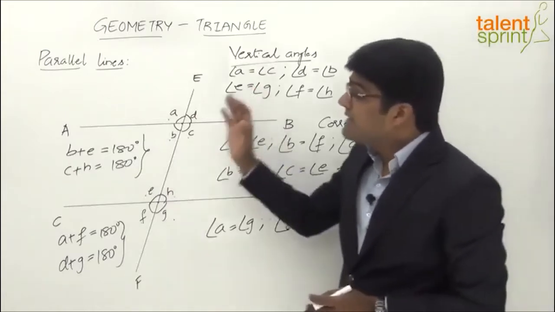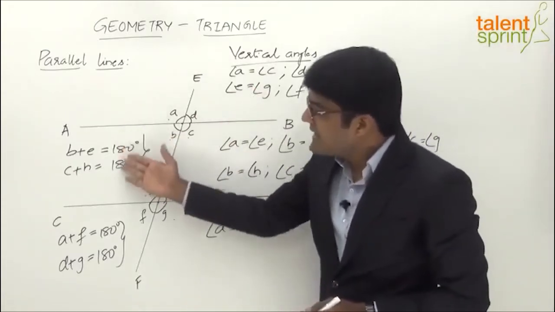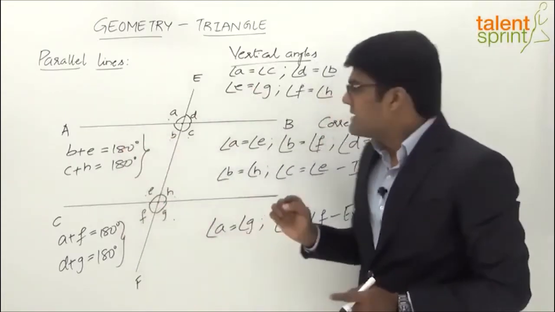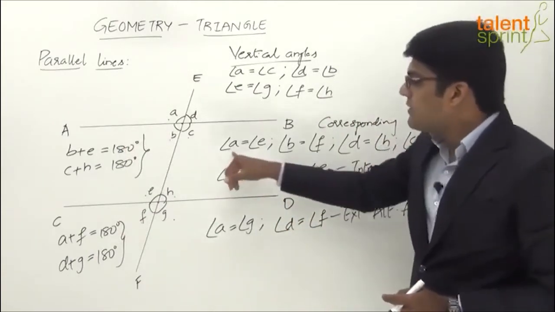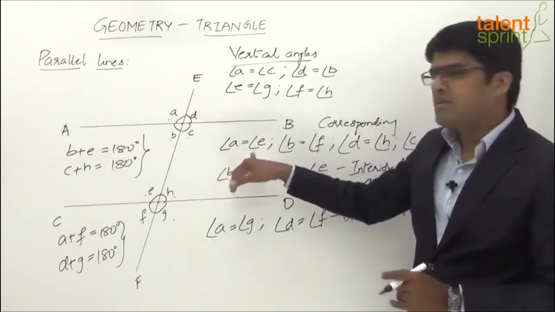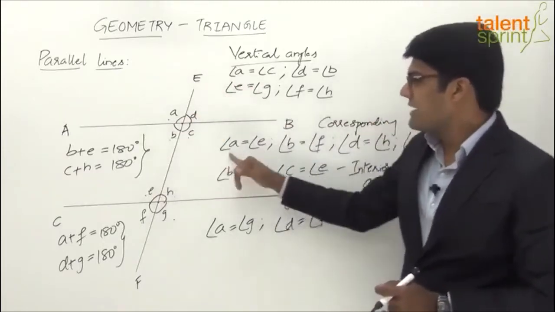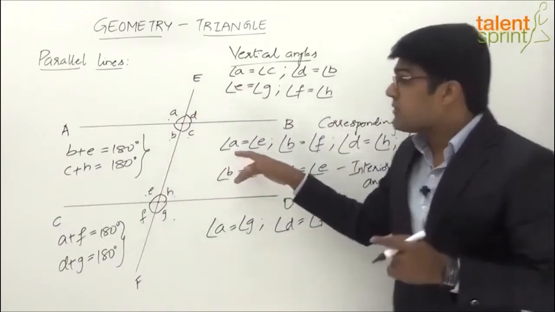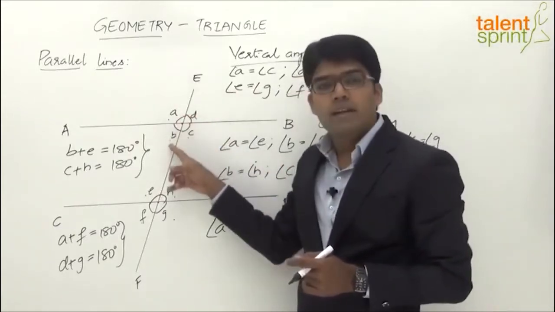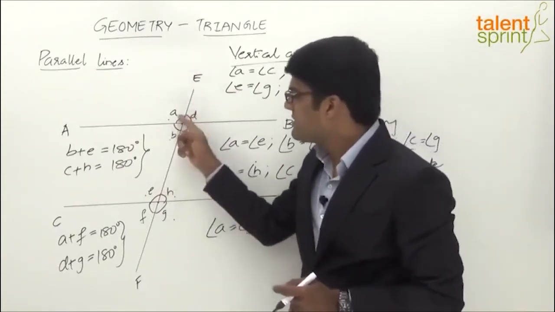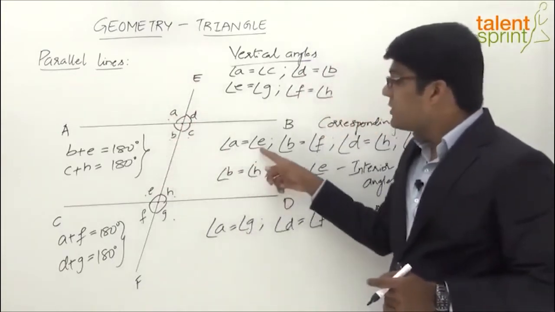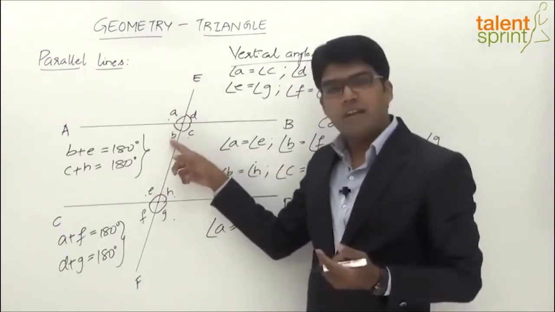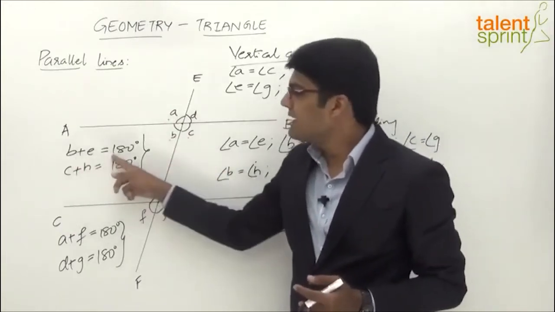And it is also very easy to understand why we say that these are supplementary angles. See, from the equality we already know that A is equal to E, right? Here we see that A is equal to E because A and E are corresponding angles. And we also very well understand that A plus B is equal to 180 degrees because that's a straight line. So this is a straight angle, 180 degrees. A plus B is 180, but A is equal to E. So can I say E plus B is also 180? Right? So E plus B equals 180 degrees.